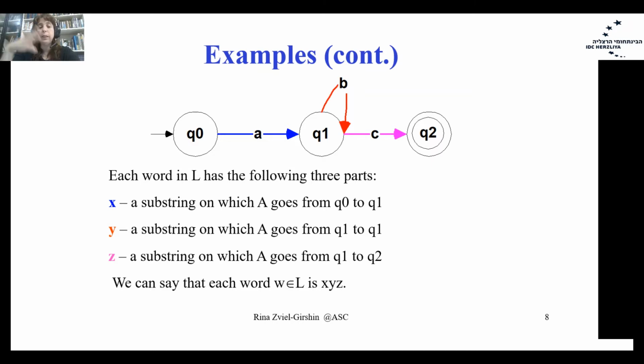And Z, a substring that goes from the loop to a final state. Therefore, I can tell that I can separate each word W in L into X, Y, Z, into a concatenation of substring X, substring Y, and substring Z.